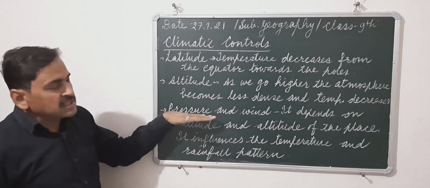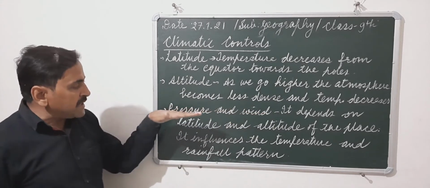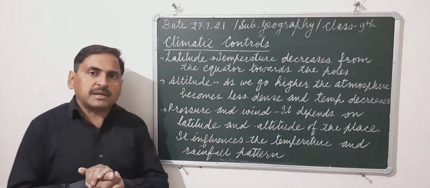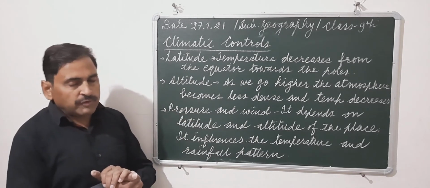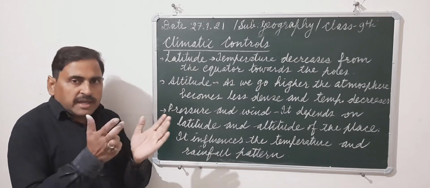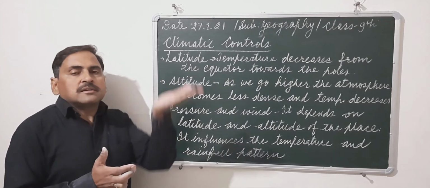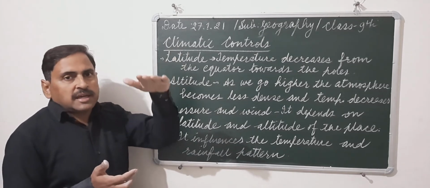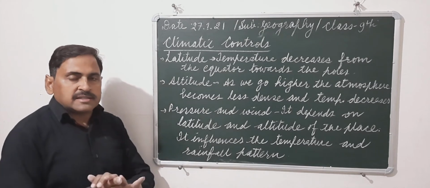Next is the pressure and wind. Pressure is directly connected with the temperature. Say, for example, in summer season, when temperature is high, the air becomes light and starts rising up. And that's why whenever temperature increases, the air pressure starts decreasing.